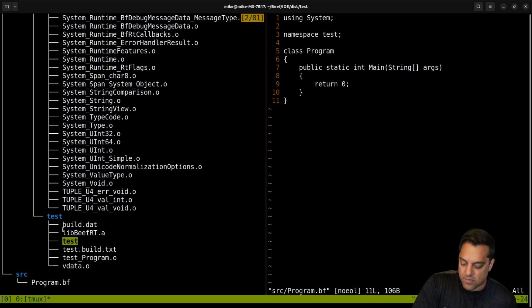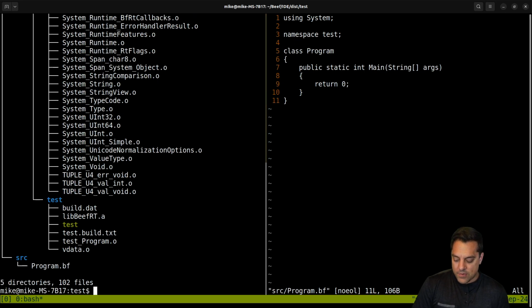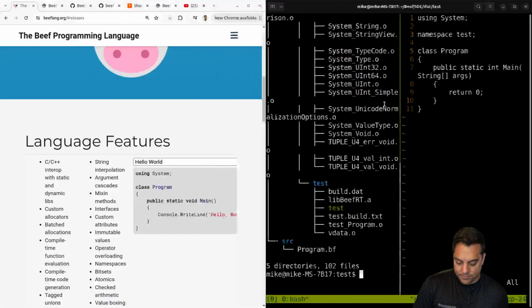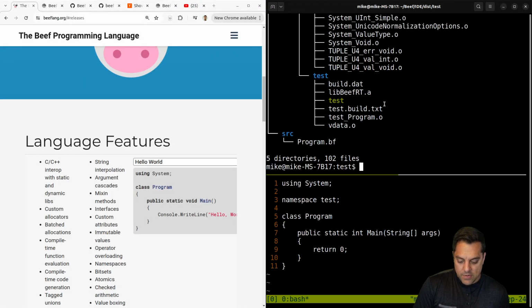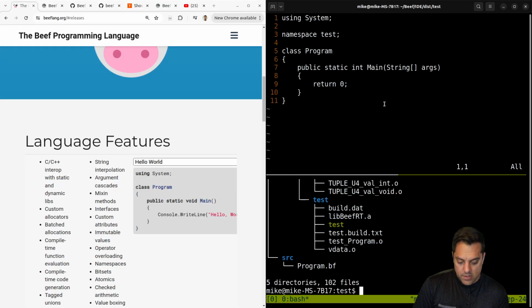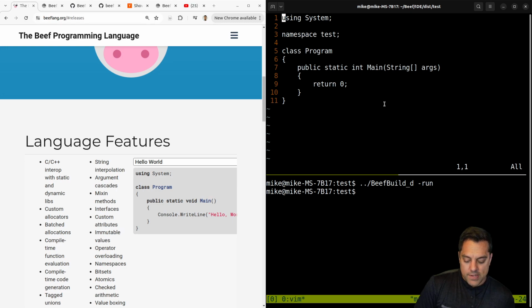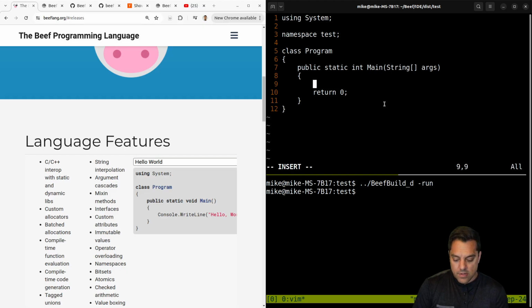Okay, this is just our program called test or whatever, which doesn't really do anything, but aha. Okay, so now we can write our hello world. Let's go back here. Let's do something with this here that's more interesting. Let's rotate that around here. Okay, and then we're going to remember two directories up, beef build, and then run is all I have to remember. Okay, so that's kind of nice. There's no real command lines or anything to mess around with.